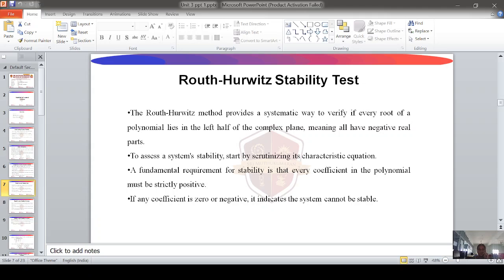So the Routh-Hurwitz method provides a systematic way to verify if every root of a polynomial lies in the left half of the complex plane, meaning all have negative real parts. Then to assess a system's stability, start by stating its characteristic equation. A fundamental requirement for stability is that every coefficient in the polynomial must be strictly positive. If any coefficient is zero or negative, it indicates the system cannot be stable.